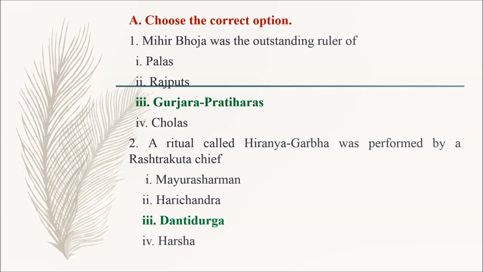Question number 2. A ritual called Hiranyagarbha was performed by a Rashtrakuta chief. Option 1 Mayurashtraman, option 2 Harichandra, option 3 Dandi Durga, option 4 Harsha. So the correct answer is option 3 Dandi Durga.